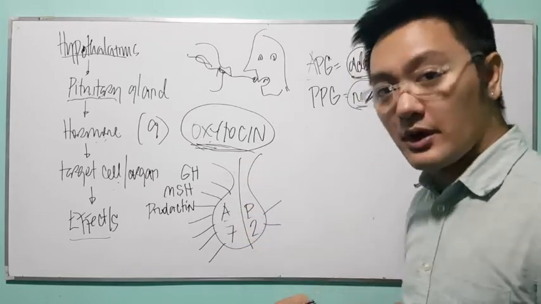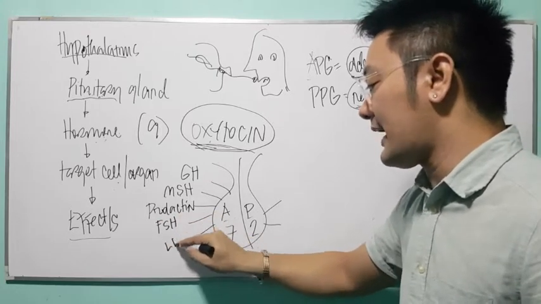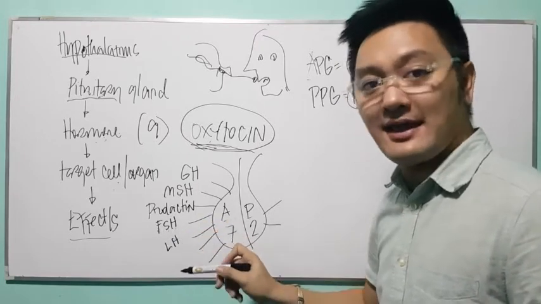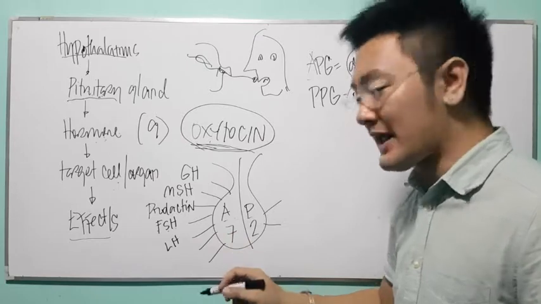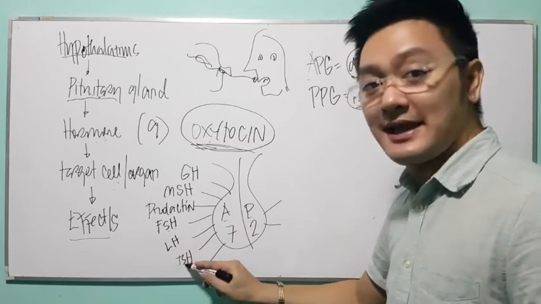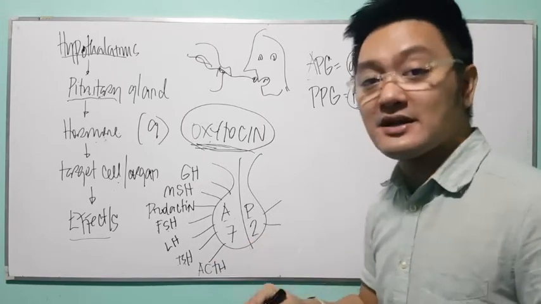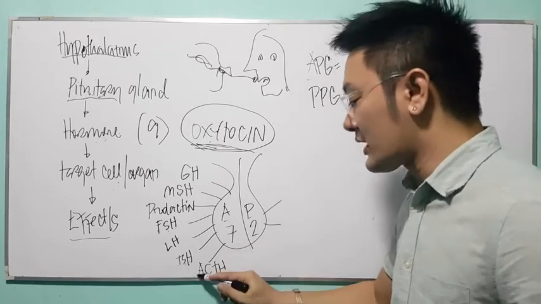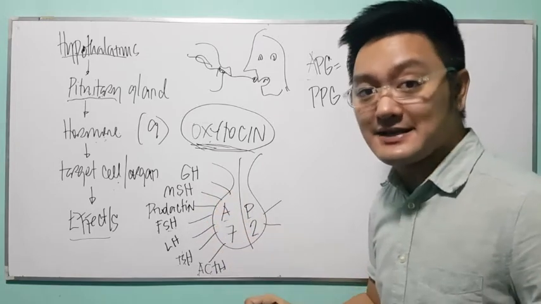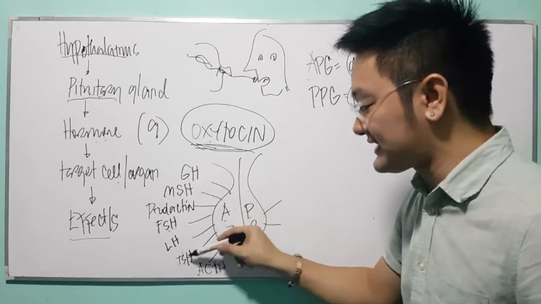Other hormones produced by your anterior pituitary gland are the following: FSH, LH. What does FSH stand for? Follicle stimulating hormone. LH, luteinizing hormone. What else? You have your TSH. What is TSH? Thyroid stimulating hormone. And last will be your ACTH. What does ACTH stand for? Adrenocorticotropic hormone. So these are hormones produced by the anterior pituitary gland. Remember, there are 7: 1, 2, 3, 4, 5, 6, 7.